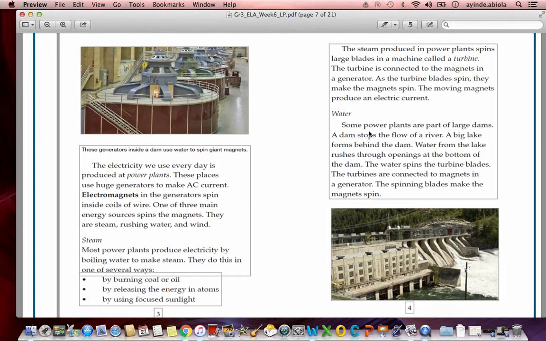Water. Some power plants are part of large dams. A dam stops the flow of a river. A big lake forms behind the dam. The water from the lake rushes through openings at the bottom of the dam. The water spins the turbine blades. The turbines are connected to magnets in a generator. The spinning blades make the magnets spin.